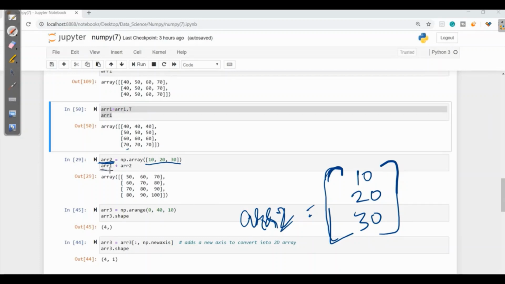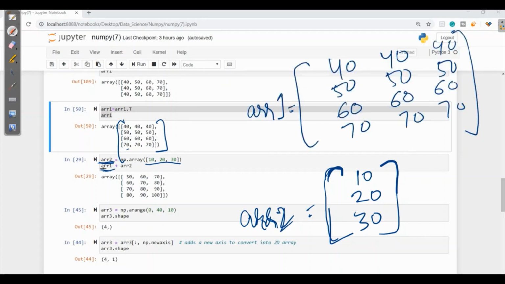Whereas in ARR1 we already have the transposed form 40, 50, 60, 70. So when it asks to have addition of ARR1 and ARR2, this ARR2 will be replicated 3 times, and will be added to ARR1 with 40, 50, 60, 70.